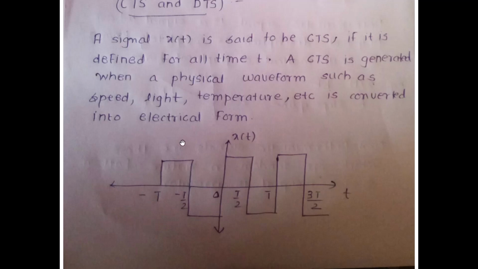So a continuous time signal is, as the name suggests, a signal that has a value over all the time instants. And as I told you, a signal is nothing else than a set of data. So there can be data of speed, data of light, data of temperature, which is demonstrated in the form of a signal, wherein the signal will have a value over all the instants of time. That becomes my continuous time signal.